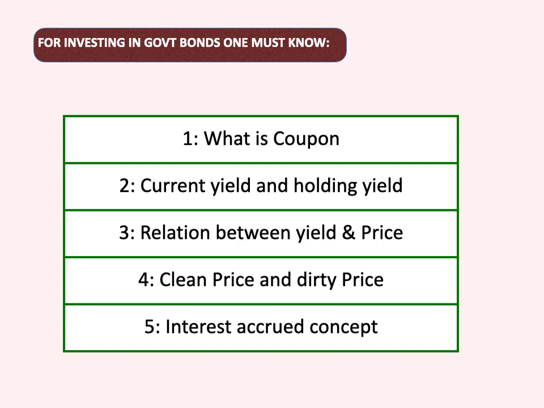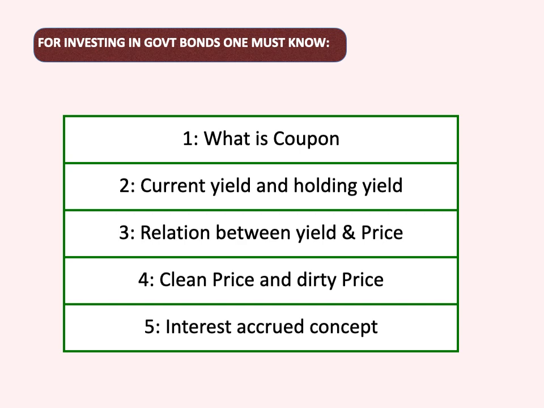So what I need to understand before I start investing in government of India or state government securities, I should know these basic terms. First, what is a coupon? Coupon is nothing but the interest rate carried by that security. This interest rate is decided at the time of issuance of the security. Then current yield. Current yield means the current market interest rate, to make things easy.